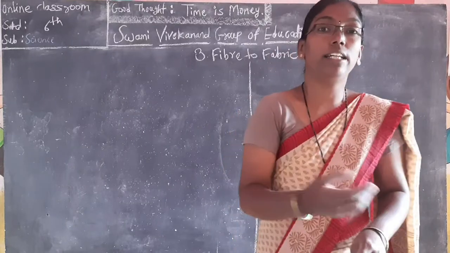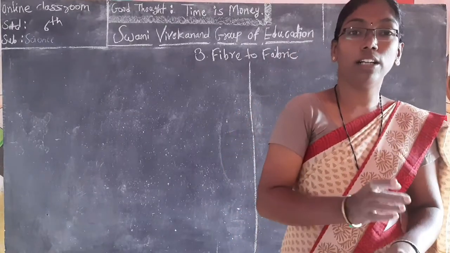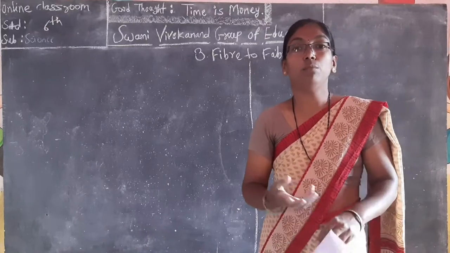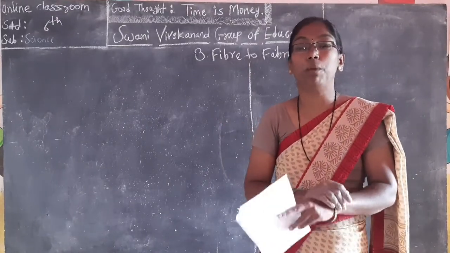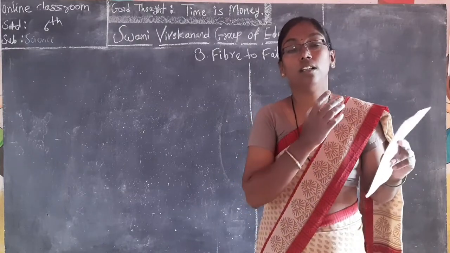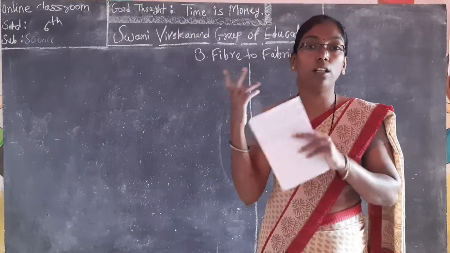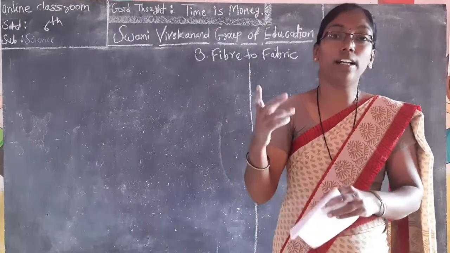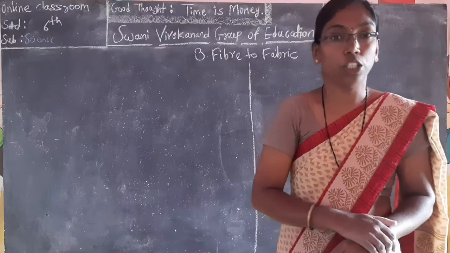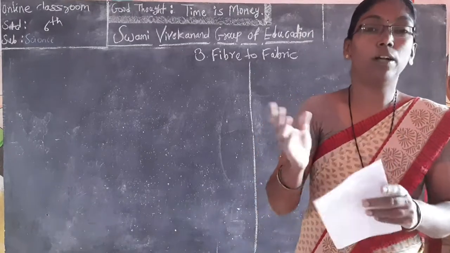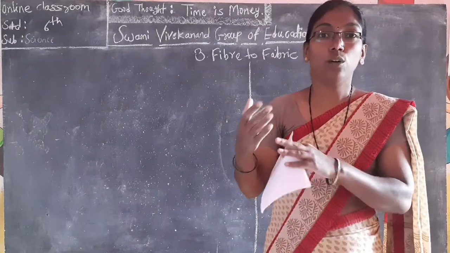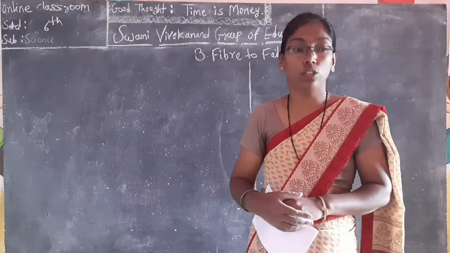Okay, clothes, where do they come from? Everyone think about it. No, it does not only come from cotton. It comes from other organisms also, plant origin also, animal origin also. Before 200 or 300 years, what did people wear? It is also a question mark. So when we start fiber to fabric, we see which one is plant origin and which one is animal origin.